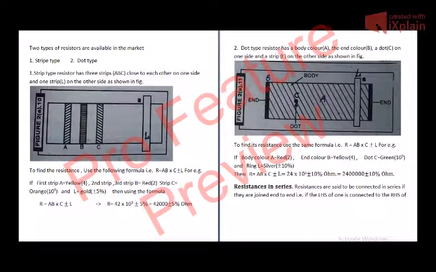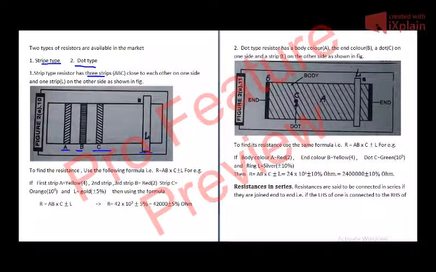Now, two types of resistors are available in the market: strip type and dot type. What is a strip type resistor? It has three strips A, B, and C close to each other on one side, and one strip L on the other side, as shown in the figure. The three strips are of different colors, and there is another strip on the other side.